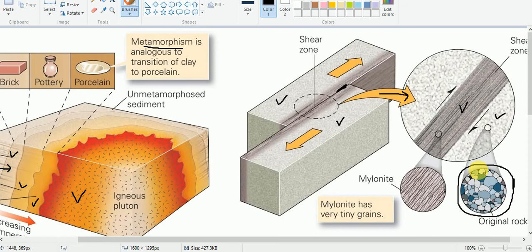This is the original crystal structure, and because of this tectonic shearing, the rocks at the shearing zone are metamorphosed, and thus there is recrystallization. A new type of rock is formed, and that is known as mylonite. So this is about dynamic metamorphism, that is change in the form of the rocks due to pressure, due to mechanical or tectonic shearing.